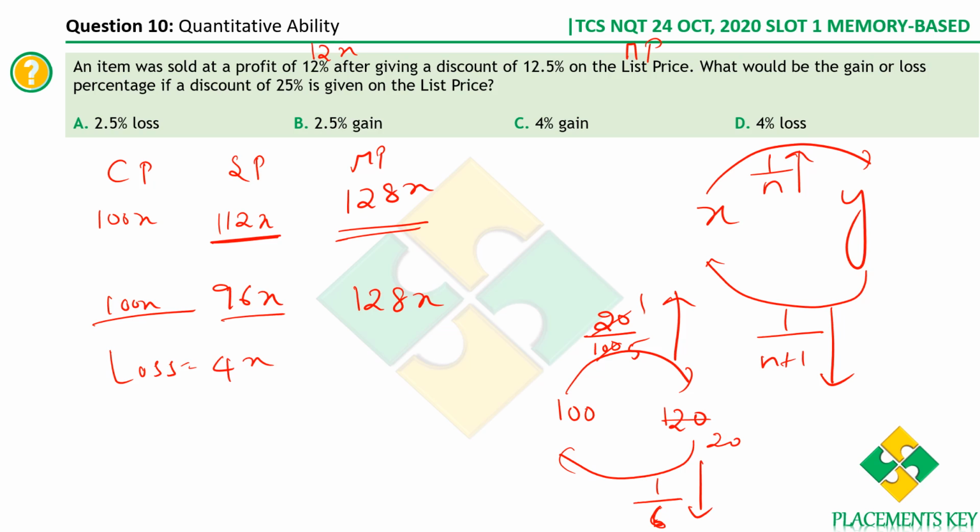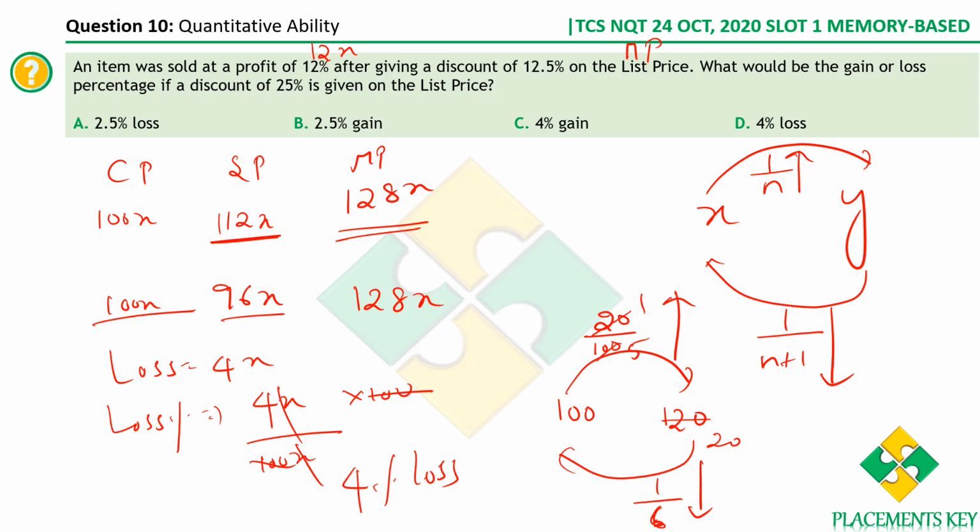Loss is 4x. You know, loss percentage is what? Loss by CP into 100. Loss by CP is 4x by 100x into 100. So what happens? You get it as 4% loss. Is it clear? So think about it. This is a very, very important shortcut that everyone can remember.